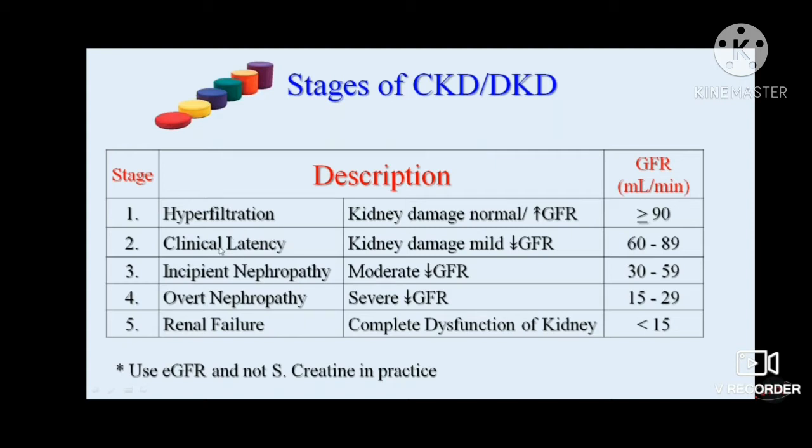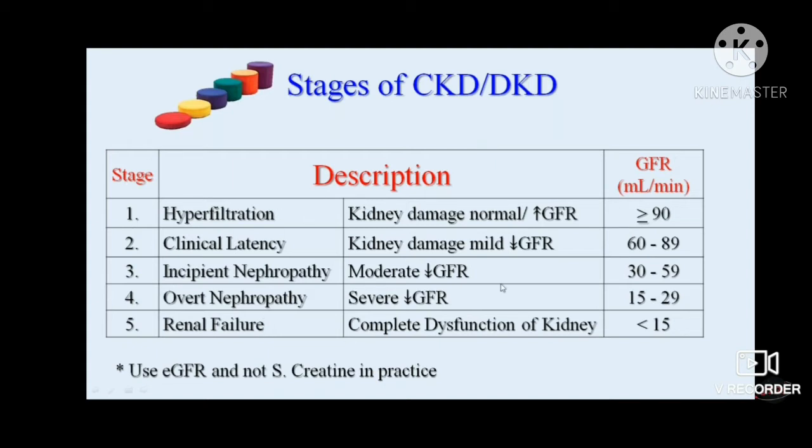BP is normal up to this incipient stage, and it starts increasing from the overt stage. The time duration: it takes 5 to 15 years till incipient, and 15 to 20 years for overt nephropathy or end stage renal disease.